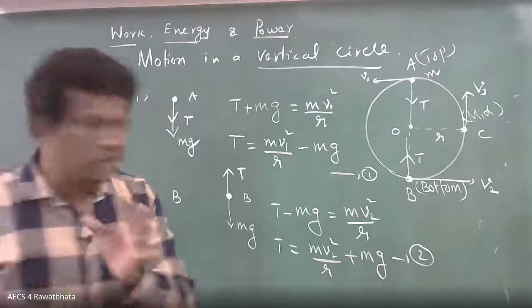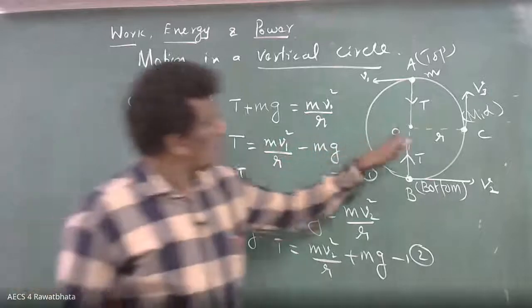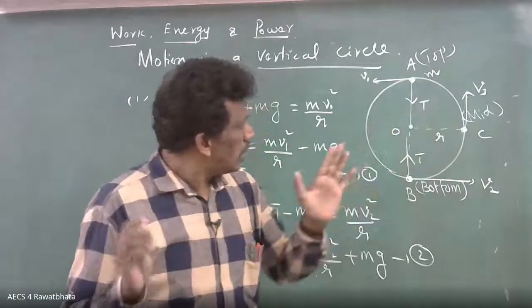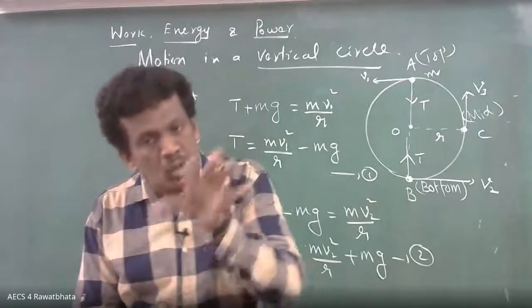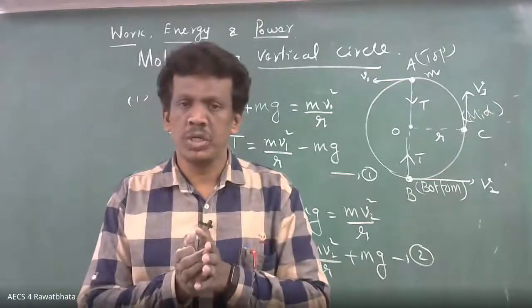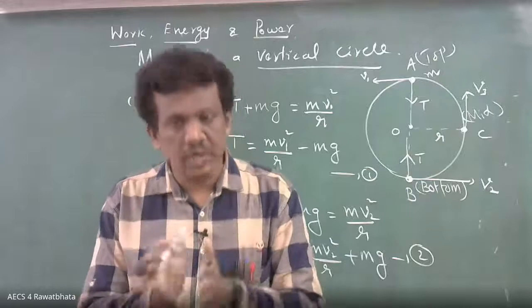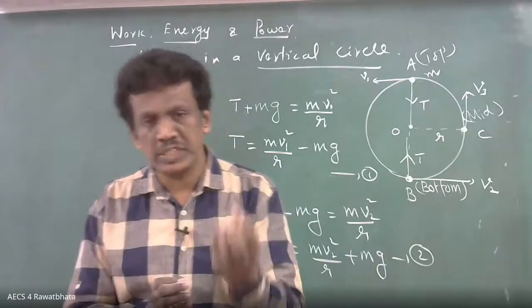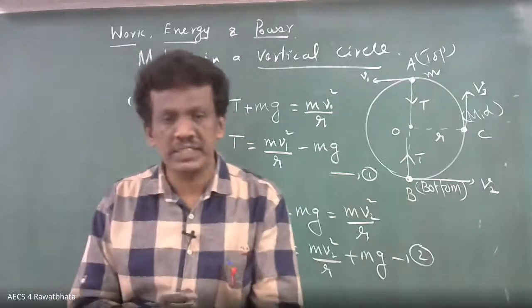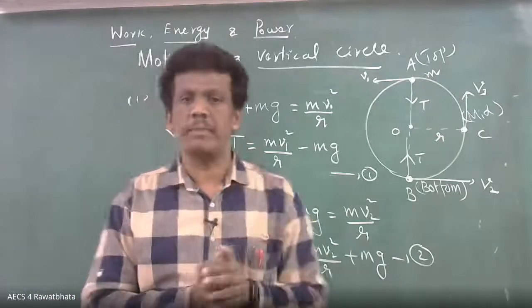Some points again I am telling. Net force is nothing but total force. Force is a vector quantity, so whenever you want to calculate total force, please do the vector sum.